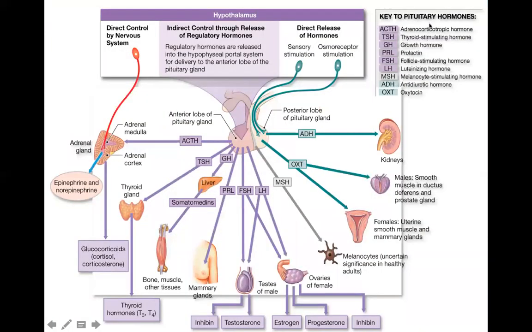Another illustration. This is actually a very good illustration of how the pituitary gland controls our body. From the hypothalamus, we have three main regulatory mechanisms. First is indirect control through the release of regulatory hormones. Next is direct release of hormones, and direct control by the nervous system. Let's discuss first the direct control by the nervous system.